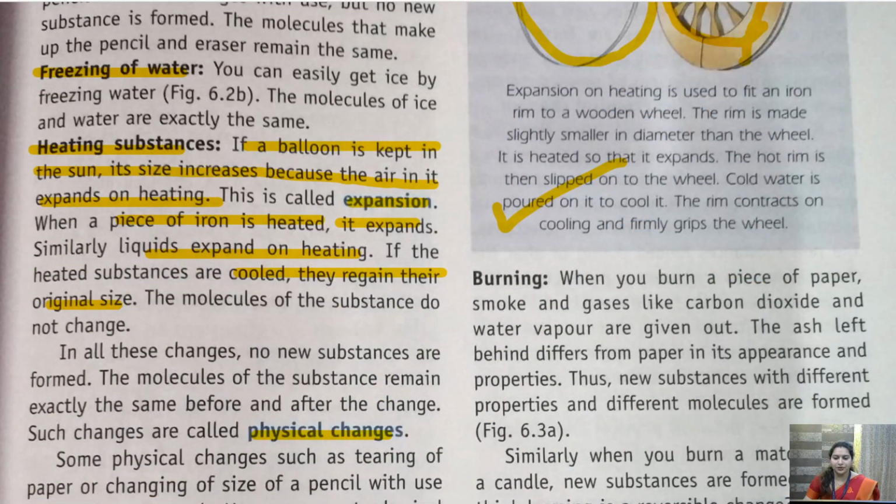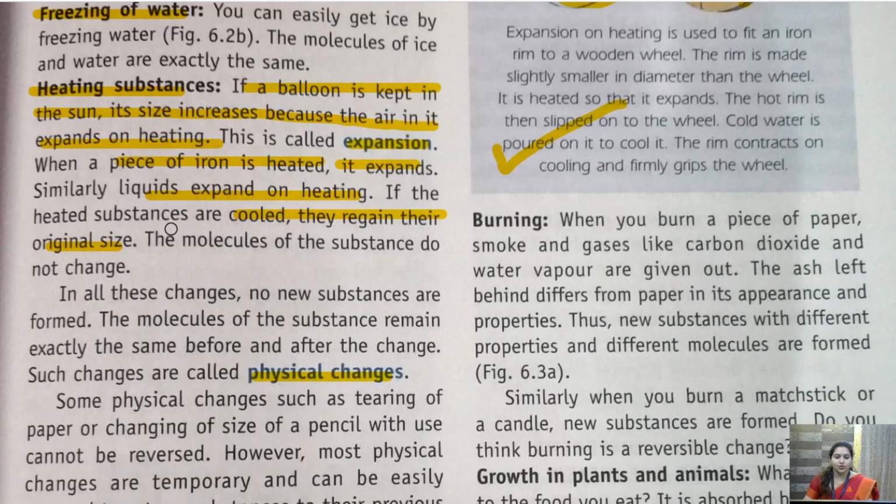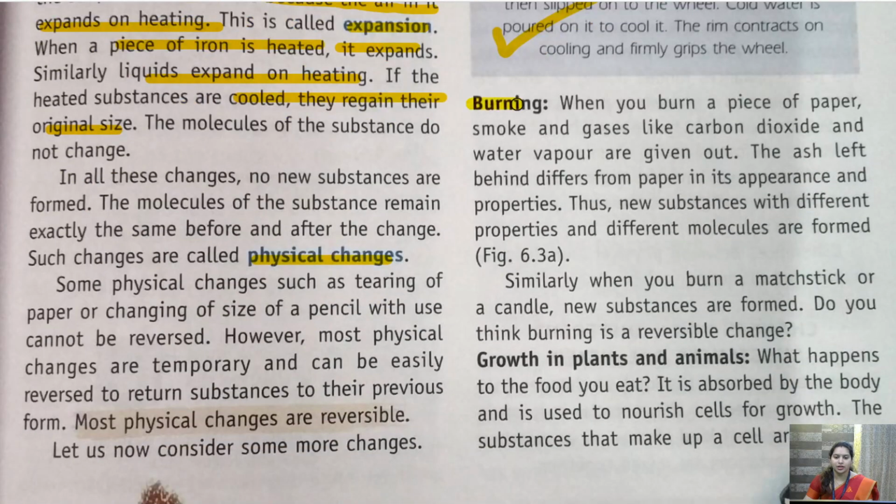Coming back to the chapter. So this we have talked about. Let's see burning. So when you burn a piece of paper, smoke and gases like carbon dioxide and water vapor are given out. The ash left behind differs from paper in its appearance and properties. Okay, so when we are burning a paper, carbon dioxide and smoke is released, as you can see in the figure earlier.